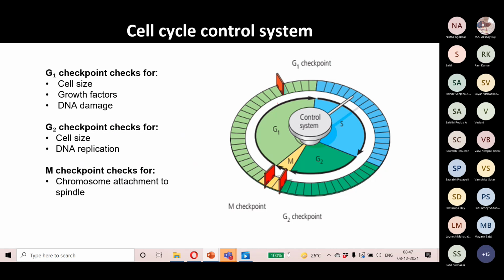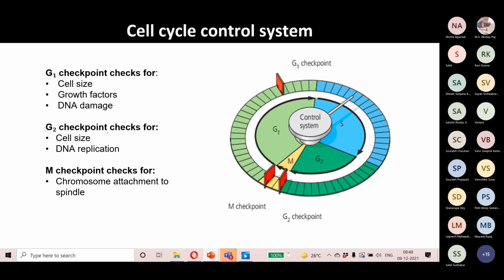The cells in the G1 checkpoint check that the cell size is proper. If they sense that the cell size is not proper, they won't allow that cell to undergo further cell division. They allow the cell to repair that process that was neglected. Another is the growth factors: specific growth factors must be present for the cell to undergo the next phase of the cell cycle. And then DNA damage. So no DNA damage should be there. If the DNA is damaged, the cell will arrest at the G1 checkpoint.